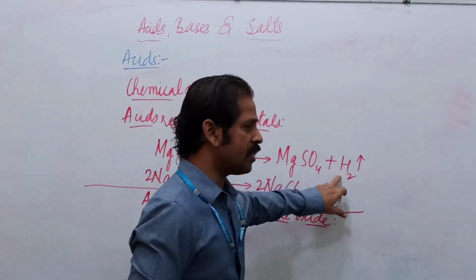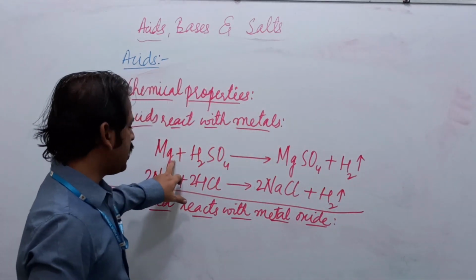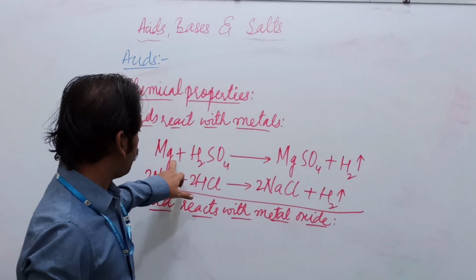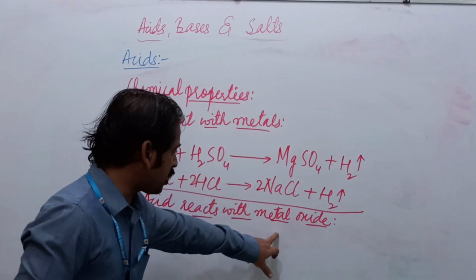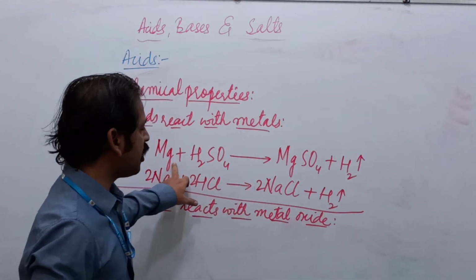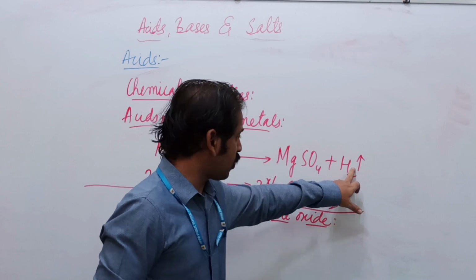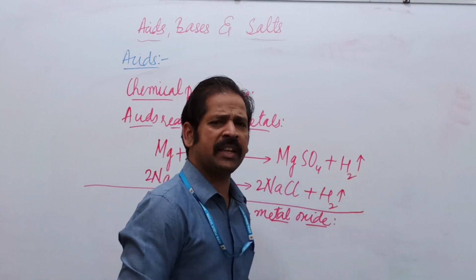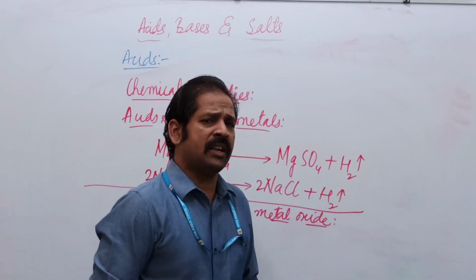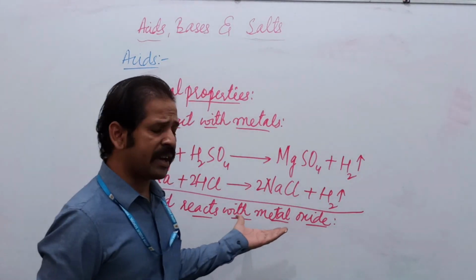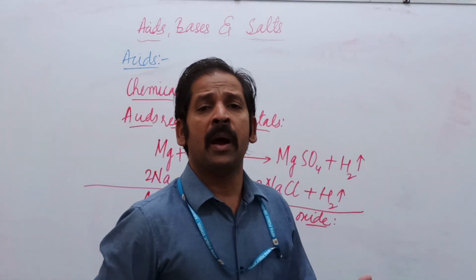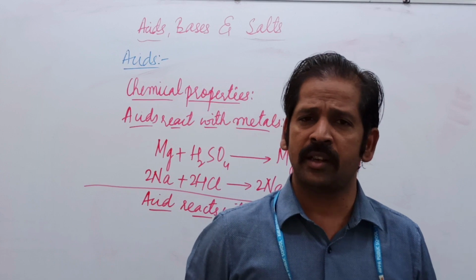Oxygen is added here to make it a metal oxide, and this oxygen will join with this hydrogen to form water. We will see the reaction now. I repeat that when acids are reacting with the metal oxide, they form metallic salt as well as water.